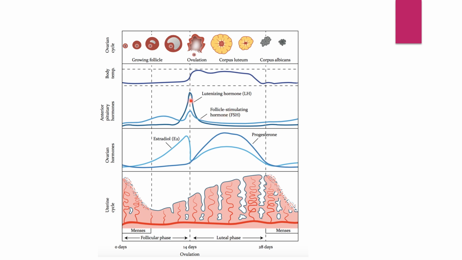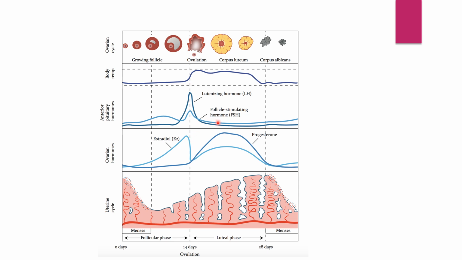You can see the LH level is tremendously increased during the 14th day, because LH, the luteinizing hormone, stimulates the formation of corpus luteum. Because of the increased level of LH, ovulation has taken place on the 14th day with the release of the ovum. That is why the LH level is shown at the peak or surged during the 14th day, with the increase in the estrogen level by the ovary.